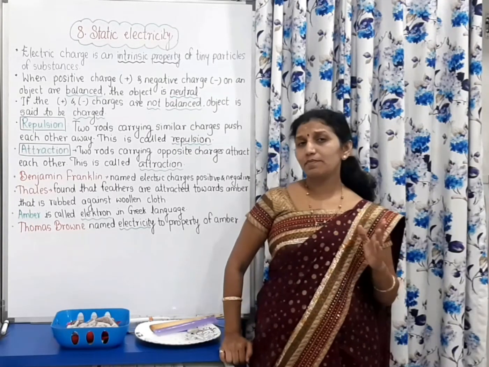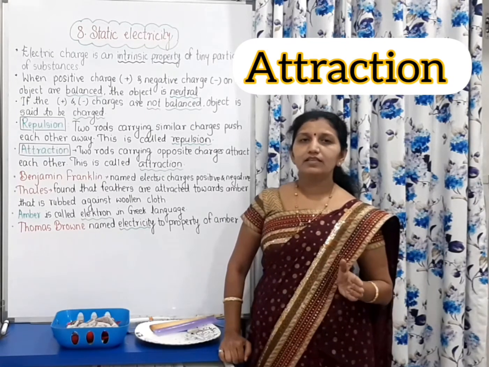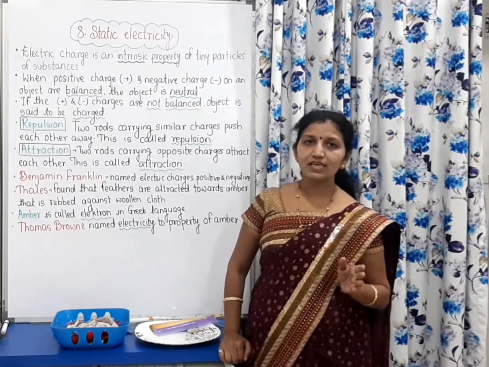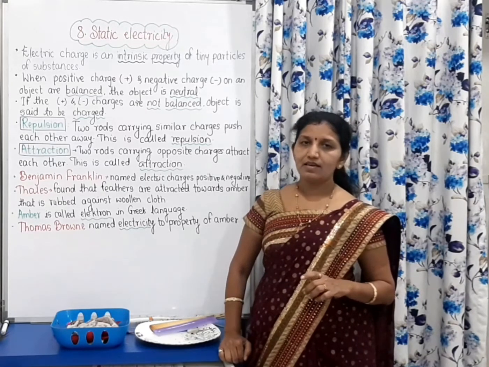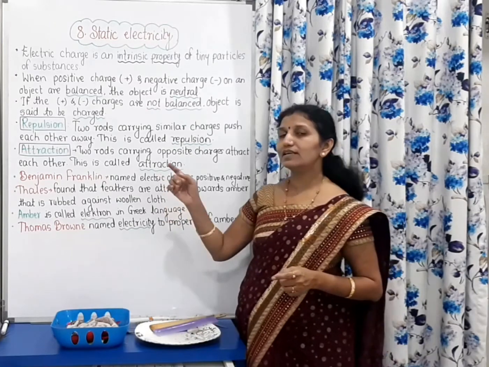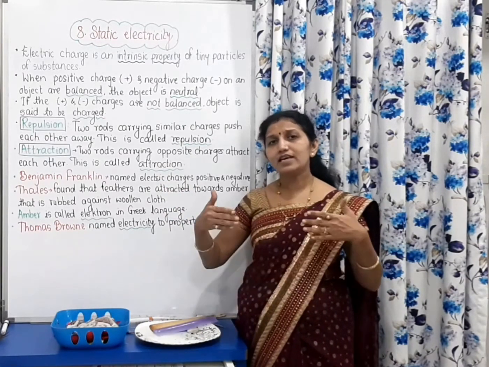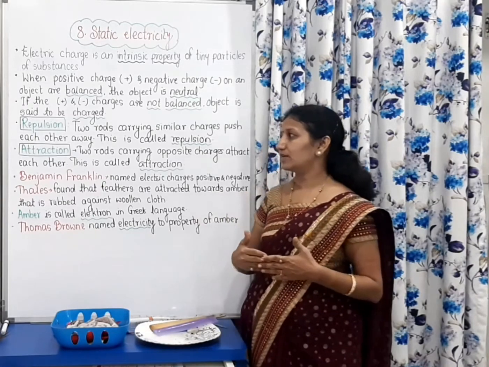But what happens in the next case? If we rub a woolen cloth or silk cloth with plastic, and the plastic rod is taken near that glass rod, there is attraction. They get attracted towards each other.